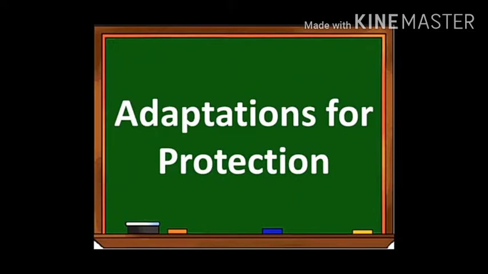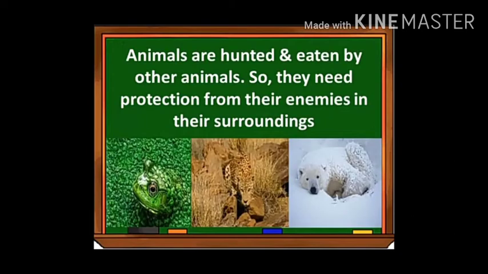For example, adaptation for protection. What are the adaptations made in animals to protect themselves from their enemies? That is, animals are hunted and eaten by other animals, so they need protection from their enemies in their surroundings. As we discussed before, whenever we feel uncomfortable or scared in the region where we are living because of other people, we leave our home or street and go somewhere else. Similarly, animals are hunted and eaten by other animals.